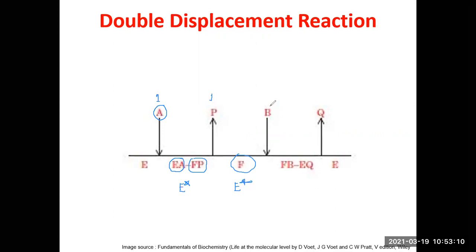Right? Then the second substrate will enter, and then this enzyme will transfer the functional group. You get a binary complex FB, and then it will transfer a functional group so that the second product Q will be formed, which will be freed. This is the second product Q, and the original status of the enzyme will be restored.